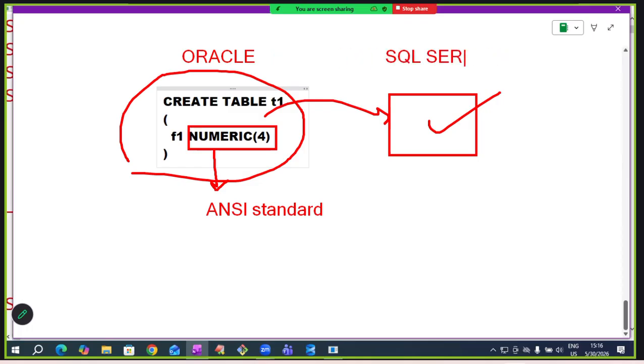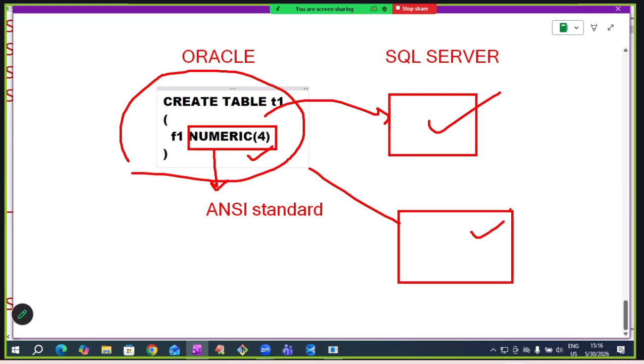Can we run it? Yes, because SQL Server also provides the numeric data type. In MySQL? Yes. In DB2? Yes. Numeric is an ANSI data type. ANSI means portability will be there. If any feature follows the ANSI standard, it will be available in any RDBMS.